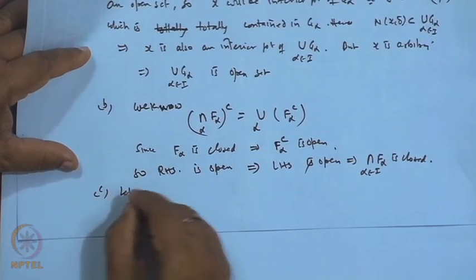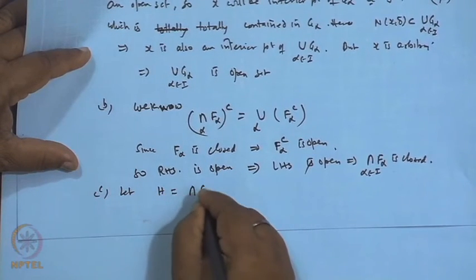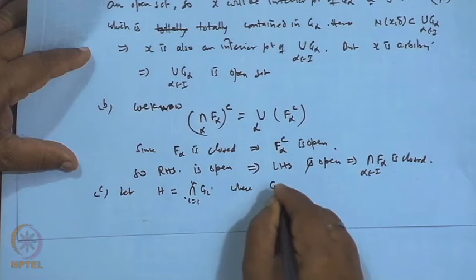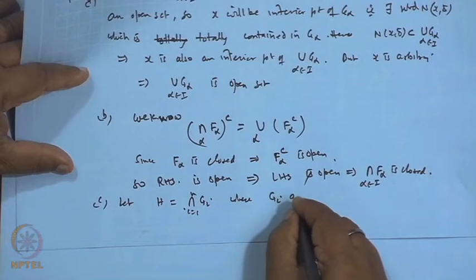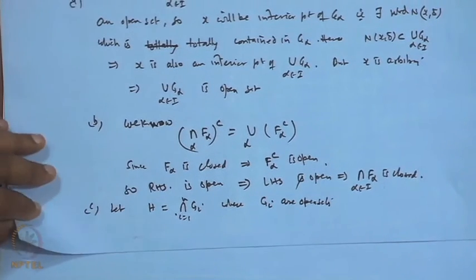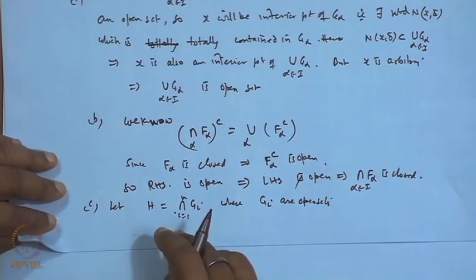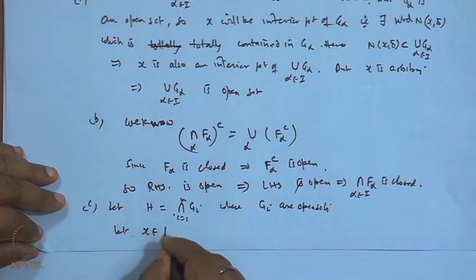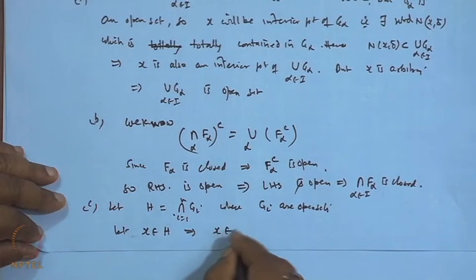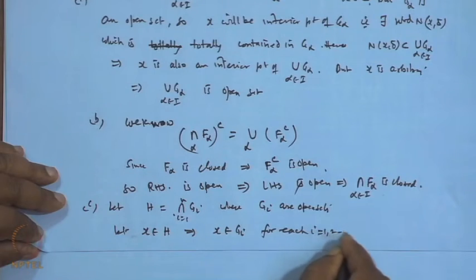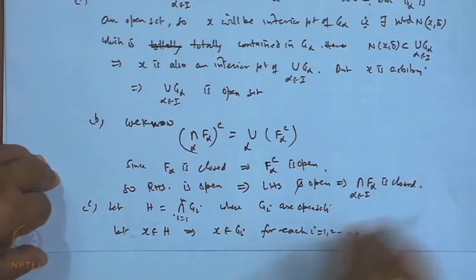Then the second, part C, we wanted to show that a finite intersection of open sets is open. So, let us take H as the finite intersection of G i, i is 1 to n, where the G i's are open sets. Let us take a point x belonging to H. So, this implies that x belongs to G i for each i, 1 to n. Now, each G i is open.